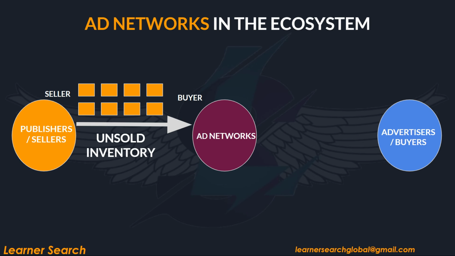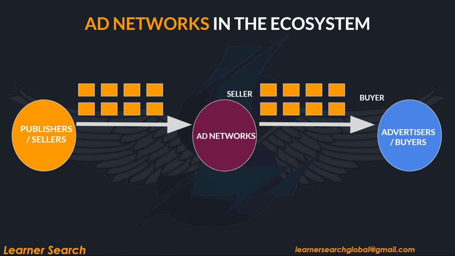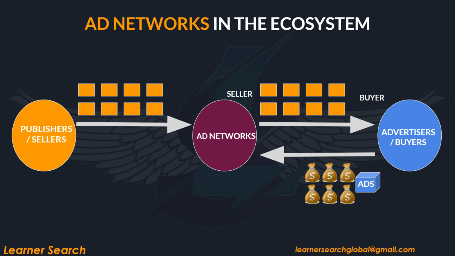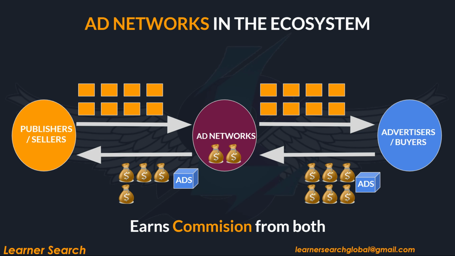Ad networks purchase that inventory at a low price from publishers, aggregate it, and sell it to advertisers who are looking for it. Now these ad networks act as sellers and sell that purchased inventory to advertisers at a high price. In return, advertisers send creatives and the price for the inventory to ad networks. Now ad networks take some commission from the amount and send the rest to publishers.